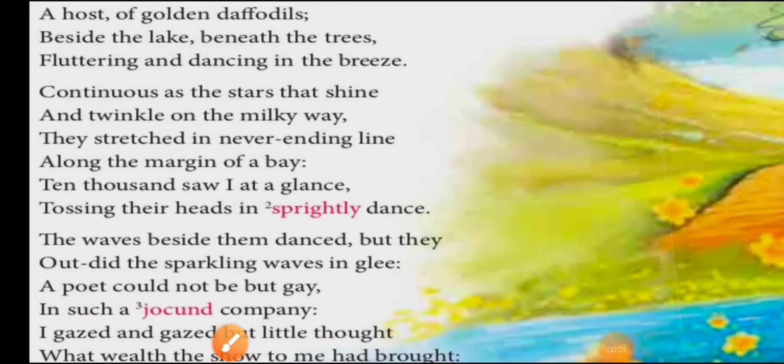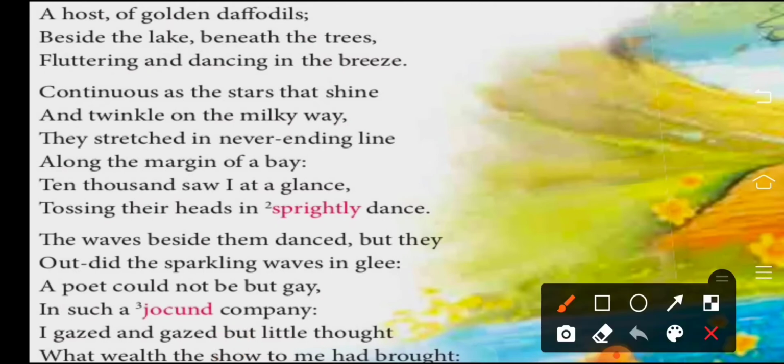Now let's read the second stanza. Continuous as the stars that shine and twinkle on the Milky Way. So in these first two lines, once again the poet is using another simile. That is, continuous as the stars that shine. So he is saying that the daffodils are shining like what? Like stars. So here the comparison is between which two things? The shine of stars and of daffodils.